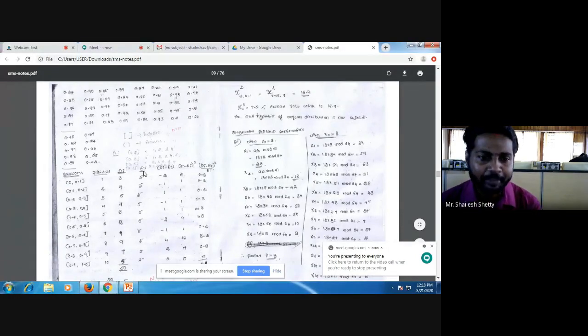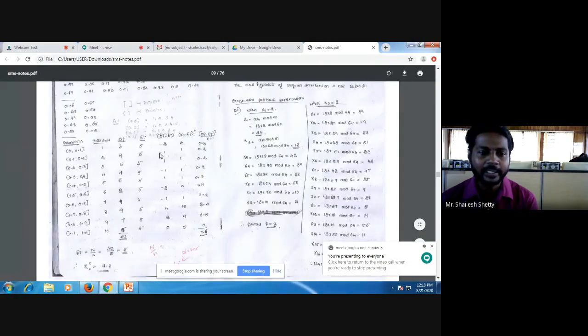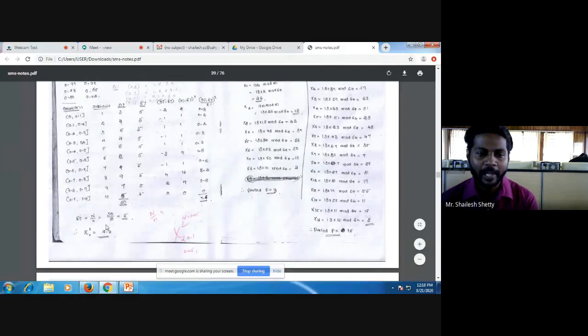Now go for Ei. How to find Ei? Ei is nothing but capital N divided by small n. So we have capital N as 50 numbers. What is small n? 10 intervals. So 50 by 10, 5. So Ei will remain 5 throughout. So 5, 5, 5, 5, 5, 5, 5, 5, 5, 5.